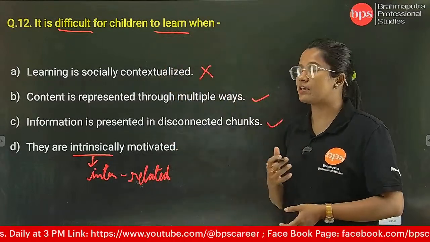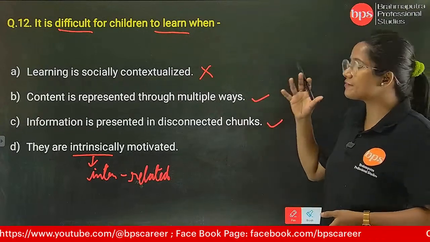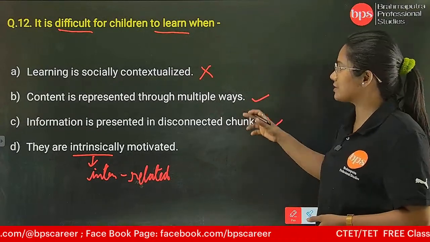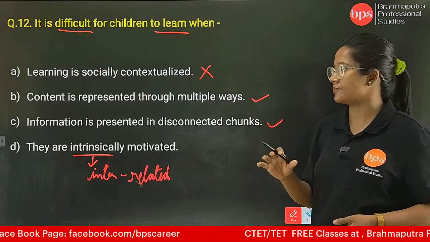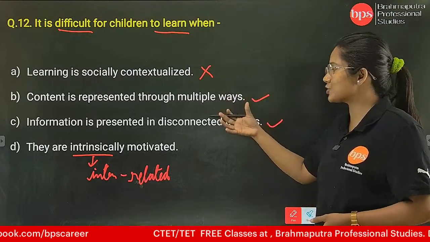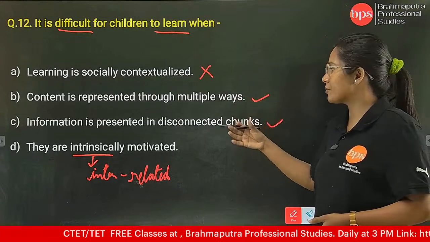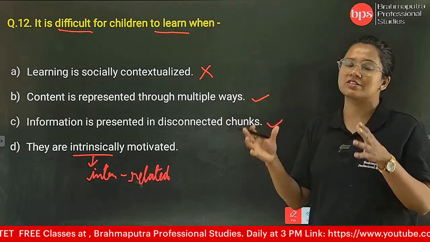So what we can see here is that difficulty can be felt in these two ways, either B or C. The content is represented through multiple ways and information is presented in disconnected chunks.